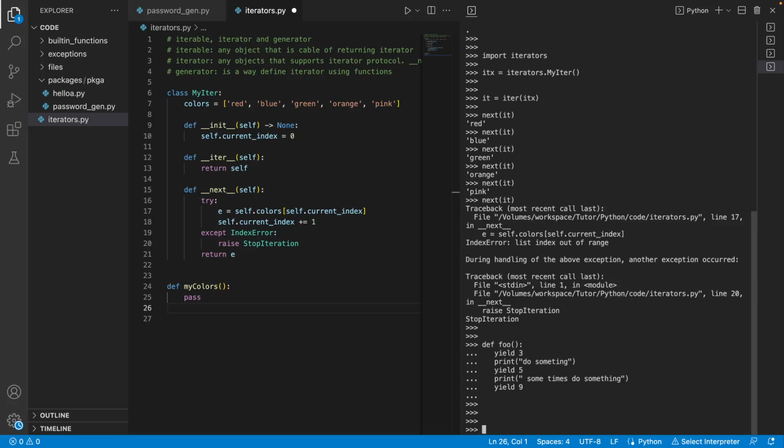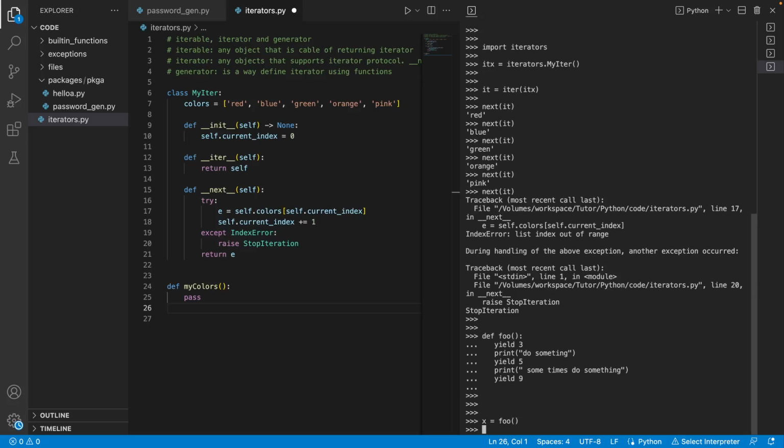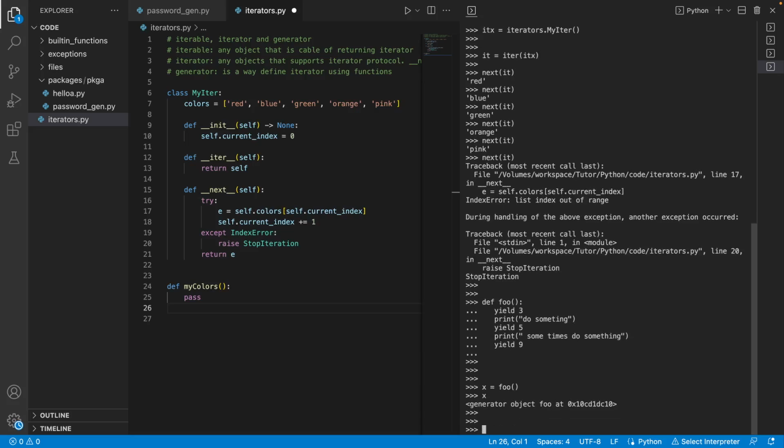If I call foo, when you call a generator function it doesn't execute the whole function; instead it returns a generator object. Nothing is executed, because it has a yield keyword.